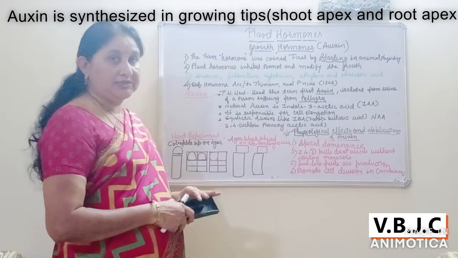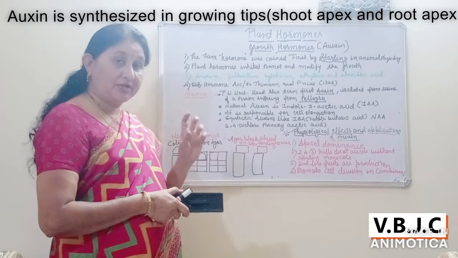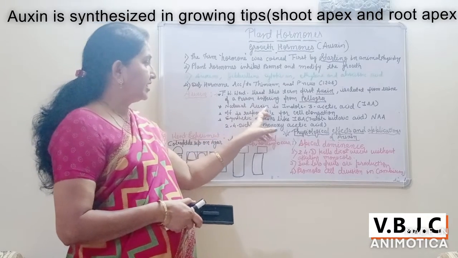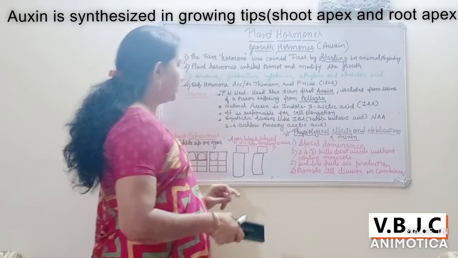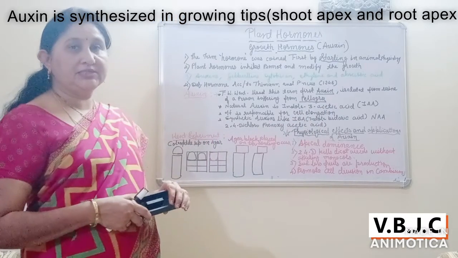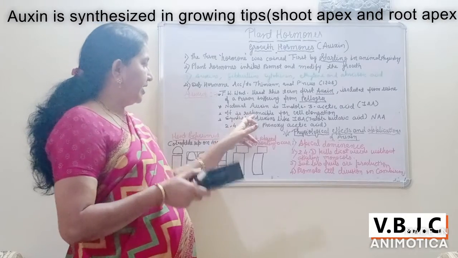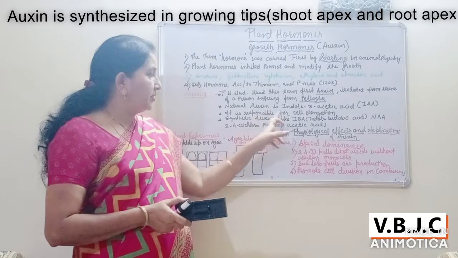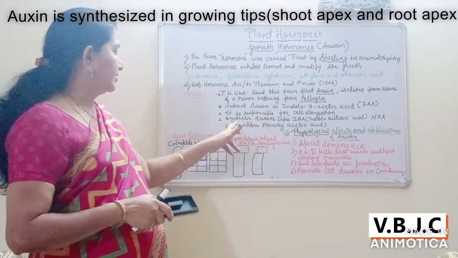Then natural auxin. Auxin is one of the plant hormones, an organic compound naturally produced in the plant, and the natural auxin is indole 3 acetic acid. It is responsible for cell elongation and cell enlargement. This is the main important effect of auxin.